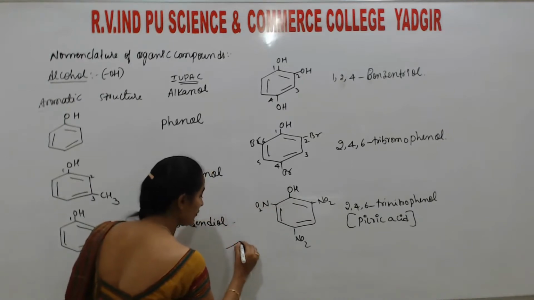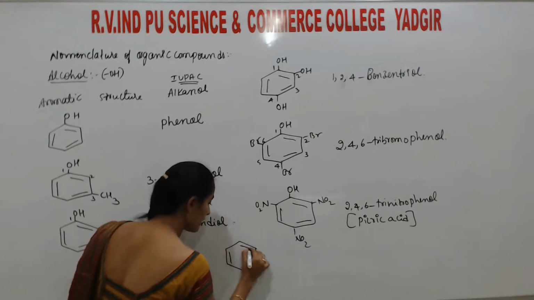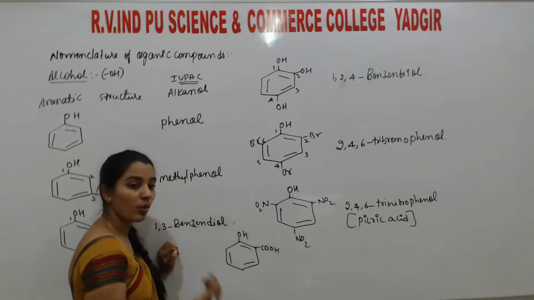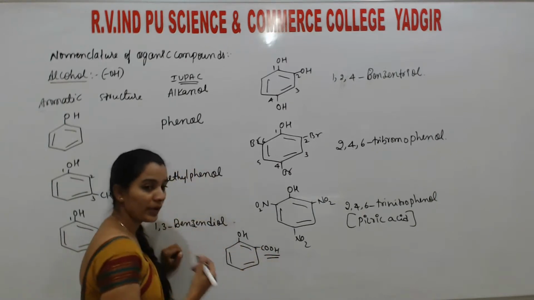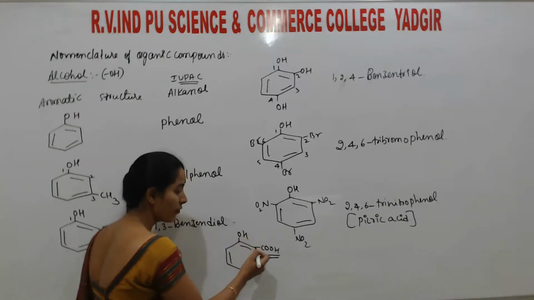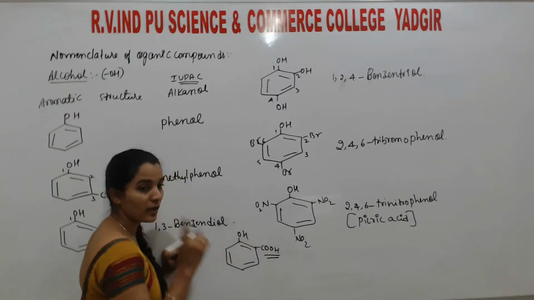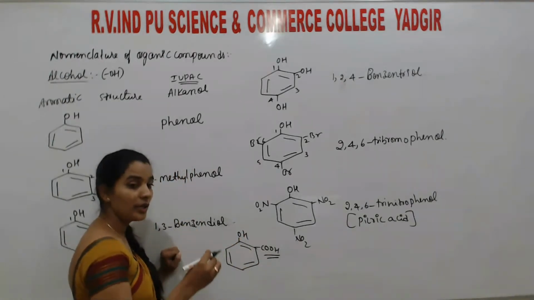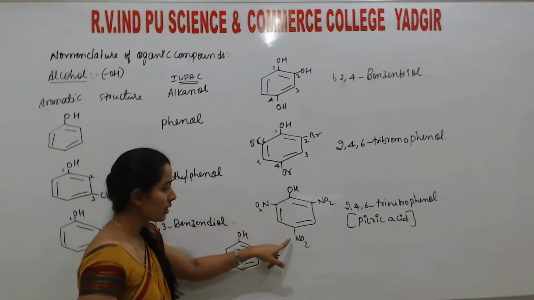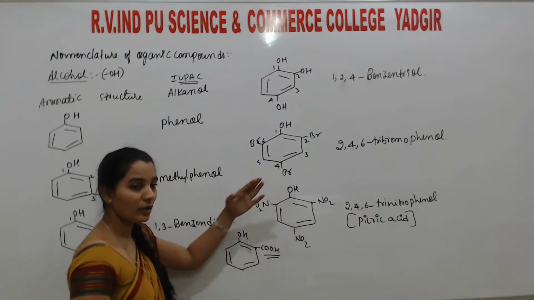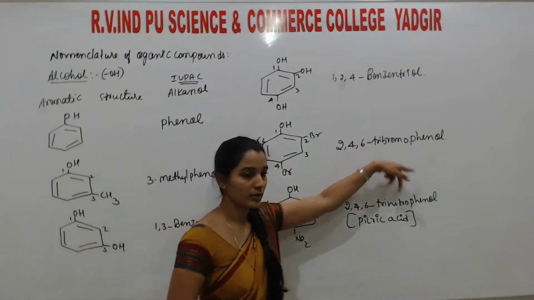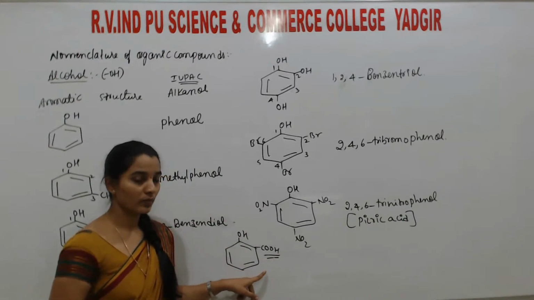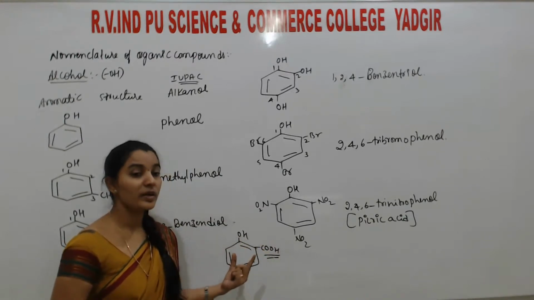Listen, if I am considering this compound, here OH is there, here COOH is there. Then this COOH is the prior group. So instead of phenol, we are considering this as benzoic acid because this is the prior group. Are you getting? This is the need of priority. But here I am taking halogen and nitro groups. Both are less prior than the OH group. That's why they are considered as a prefix. But among COOH and OH, COOH is the prior group. So this is considered as benzoic acid.